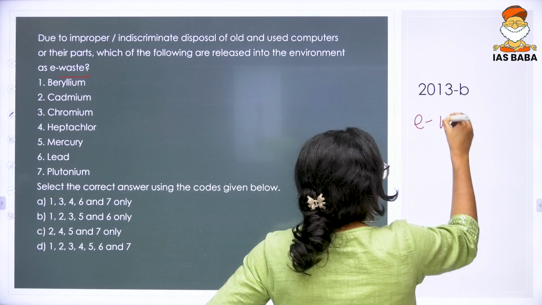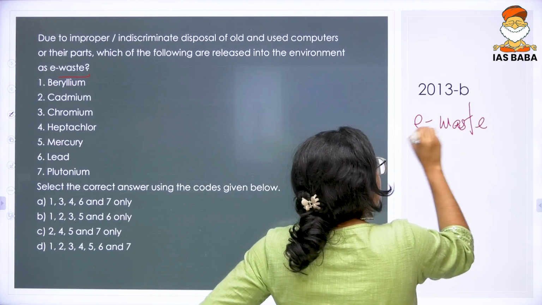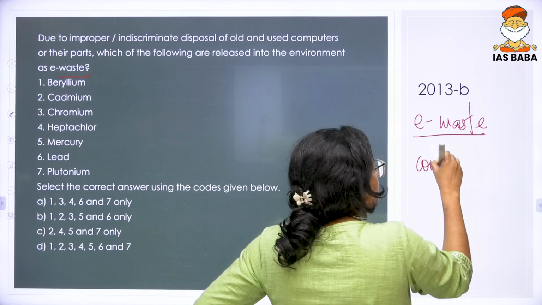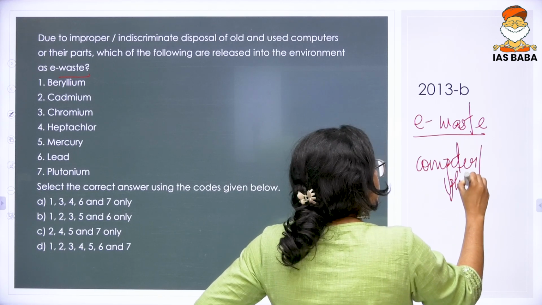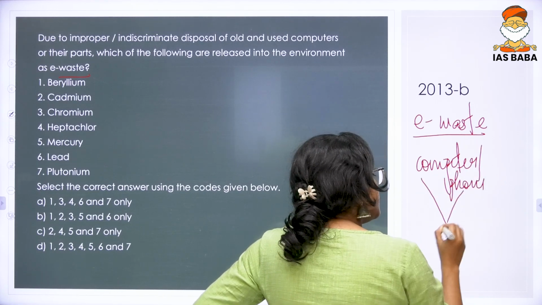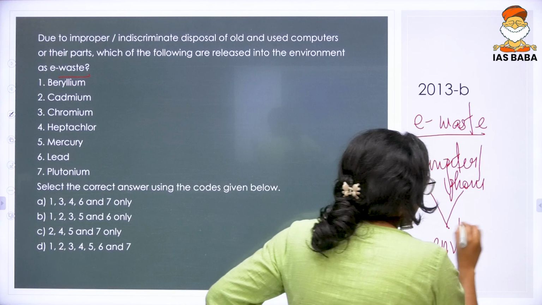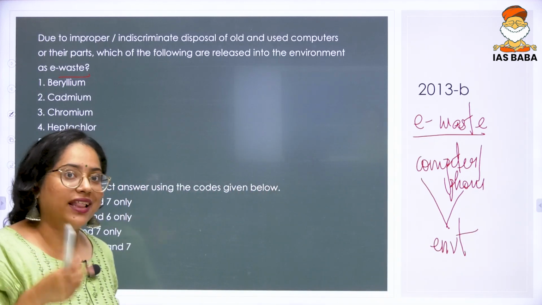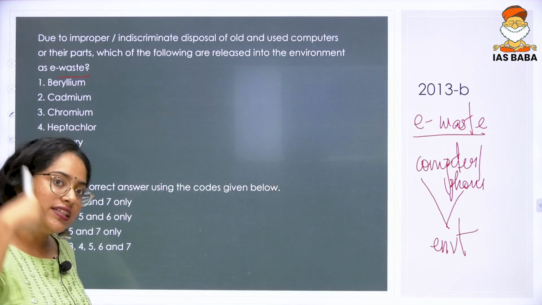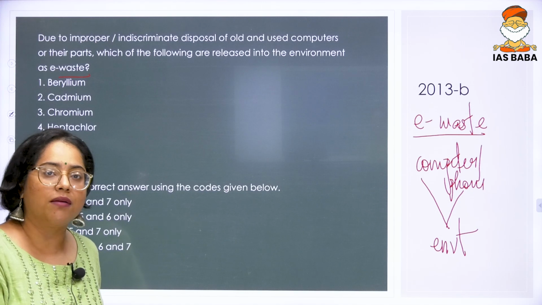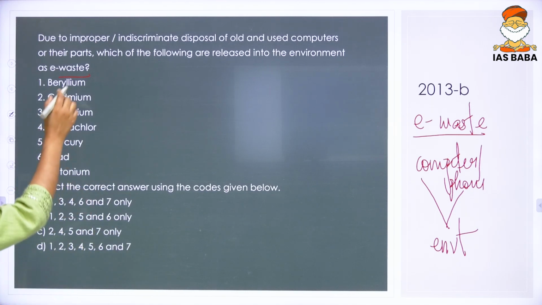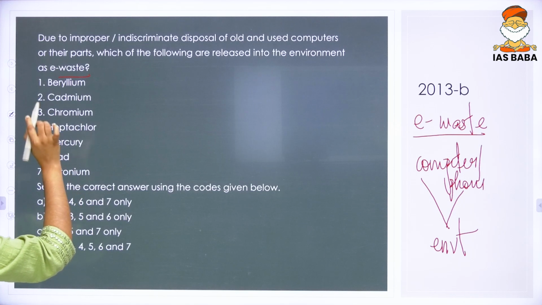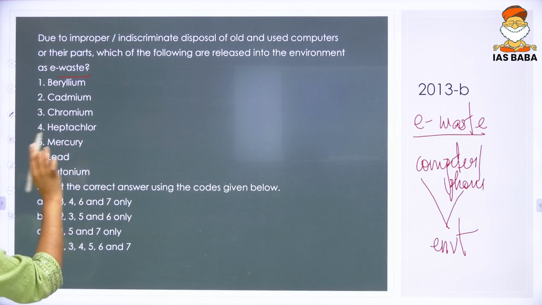So, we are primarily looking at any compound that could have been there in the computer or your phone and its parts, but is now released into the environment. It should have been there in the computer or the phone so that, once it's released, that metal becomes a pollutant in the environment. So, let's look at all of this. There's beryllium, cadmium, chromium, heptachlor, mercury, lead, plutonium.